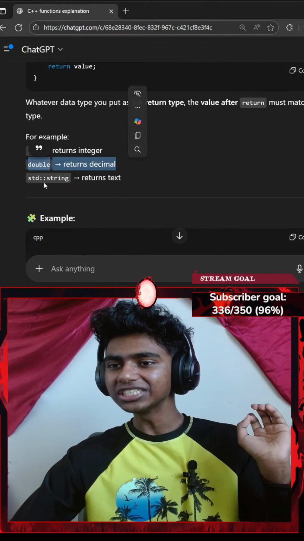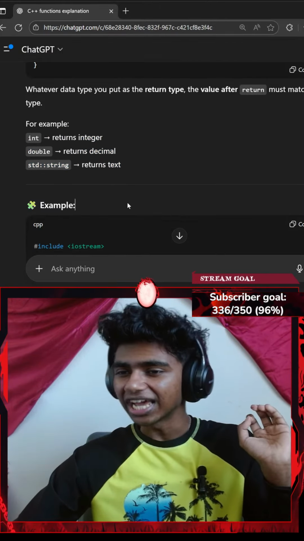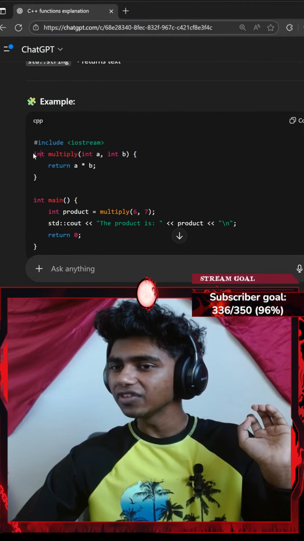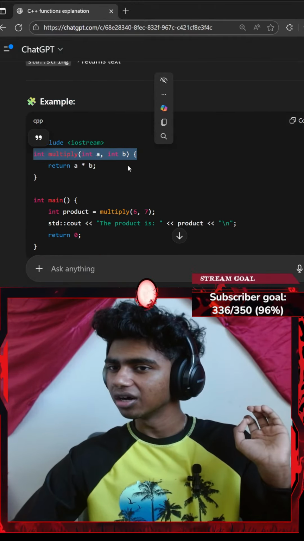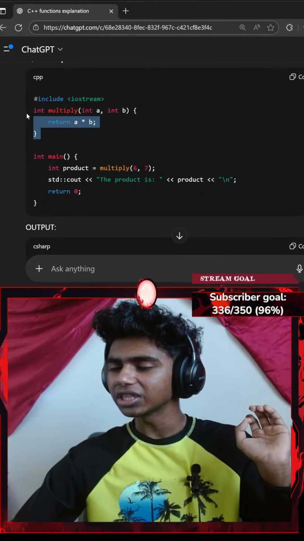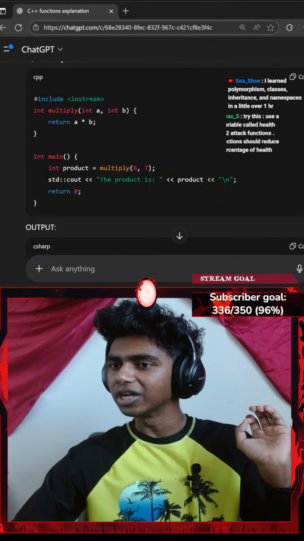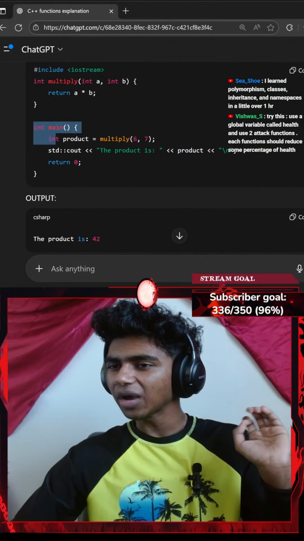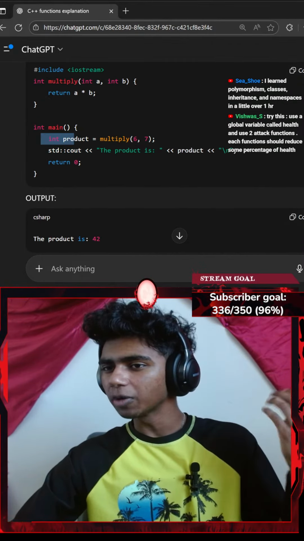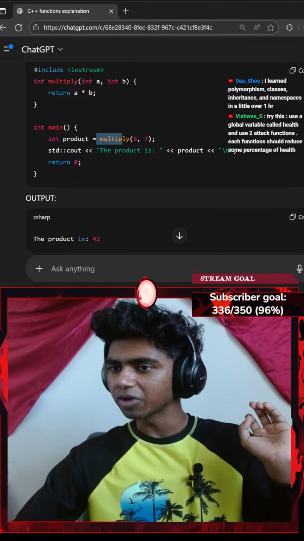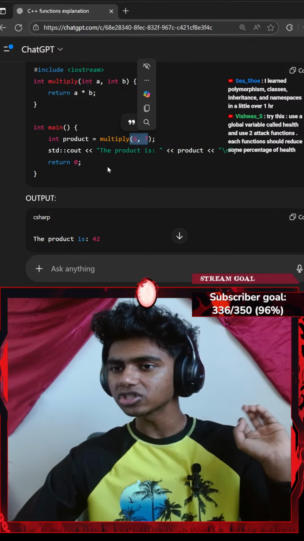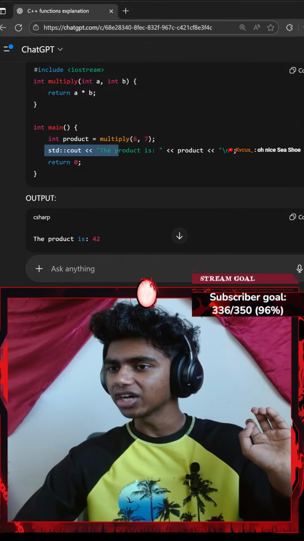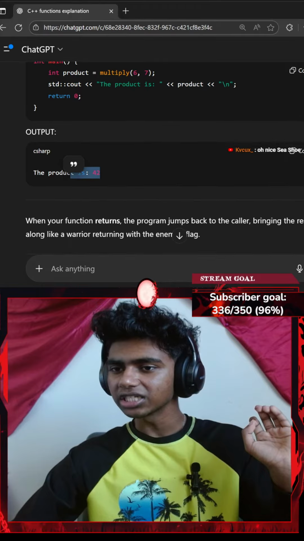Okay, double returns a decimal, string returns text. Example, we go with int multiply. So I included iostream, went with a function called multiply. I multiplied the two parameters inside of my function, and then in the main function, int product equals, I invoked my multiply function, adding two parameters of 6 and 7. Standard console output: the product is 42.